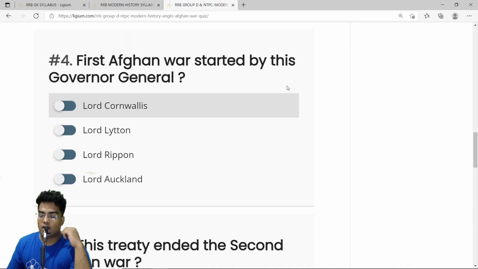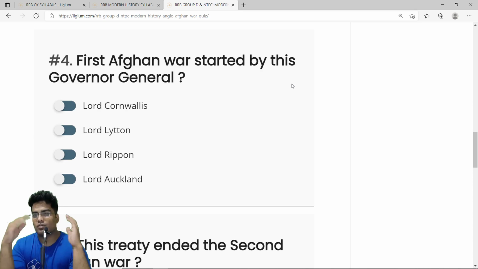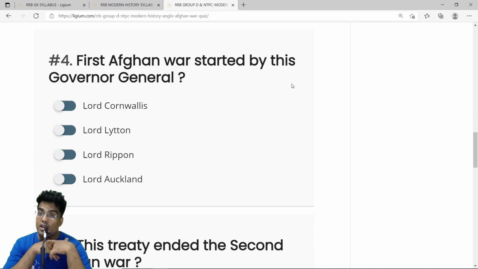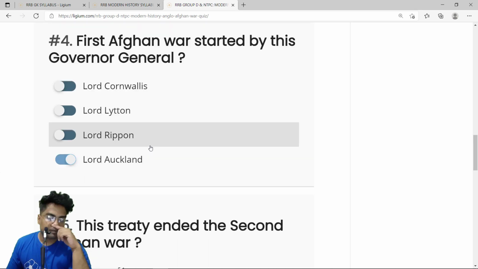The first Afghan war was started by this governor general. So this was the adventure of Lord Auckland. He was the one behind this nonsense, the first Afghan war, and one of the reasons was Russia. But for exams like RRB, you don't have to get into much detail on why the Afghan war started, as it is actually very complicated. It is known as the Great Game, or the Game of Shadows. So it is not really important for RRB. Just know that the first Afghan war was started by Lord Auckland. So the correct answer is Lord Auckland.